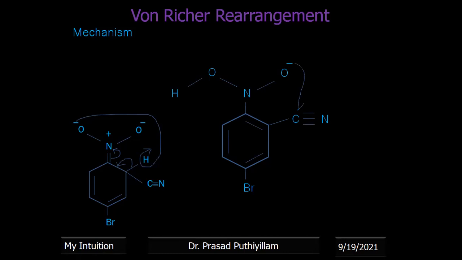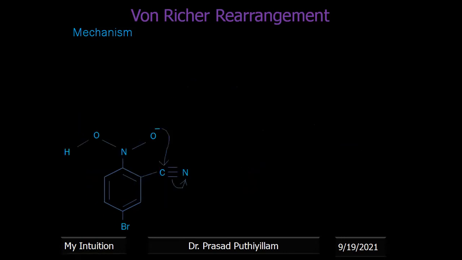Now the O minus will attack the electropositive carbon. Here the carbon is positive because nitrogen is an electron withdrawing group, so electron density goes towards nitrogen. Therefore the carbon is electropositive, and the negative charge can attack it, and the rearrangement takes place.